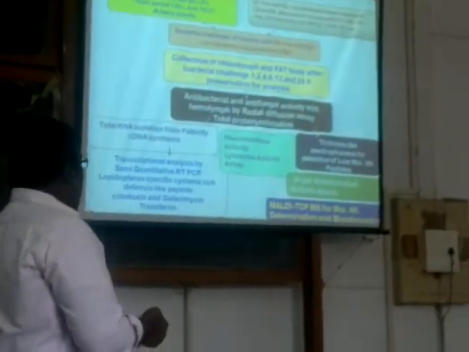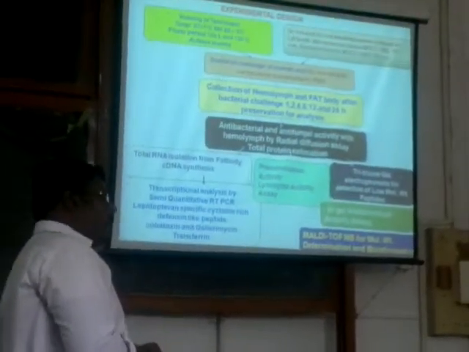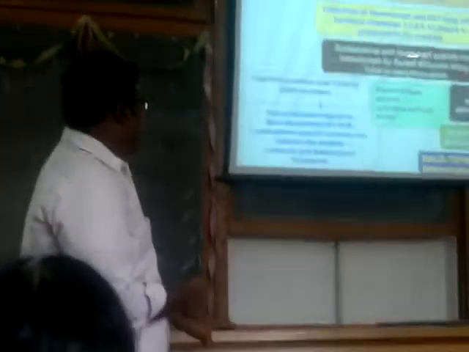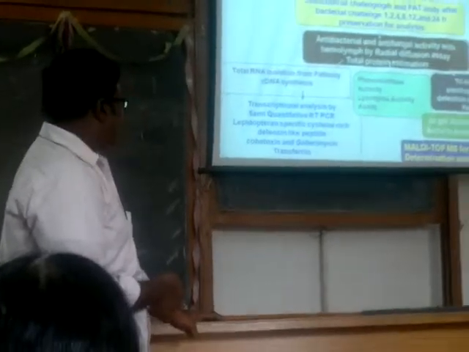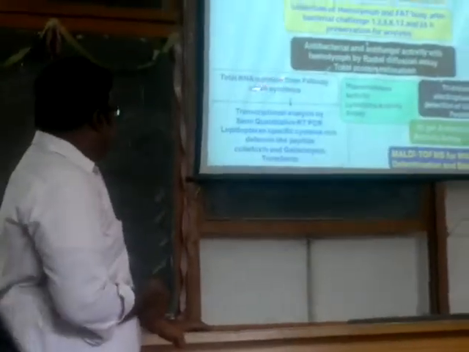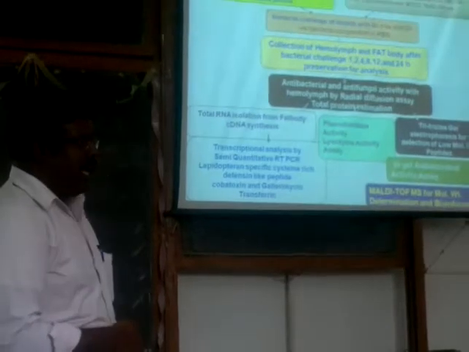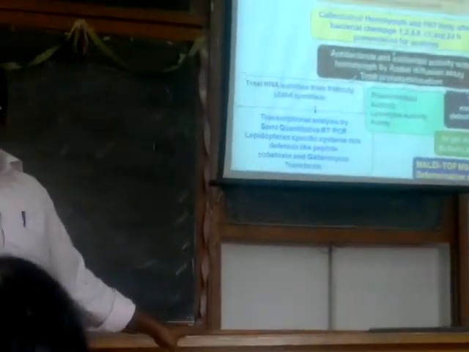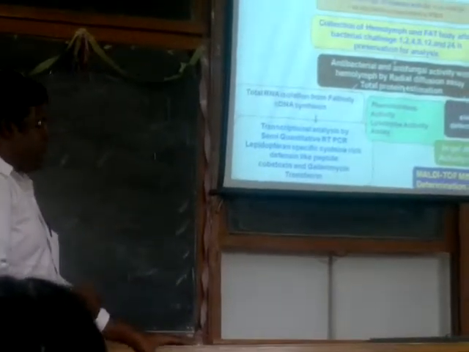We challenged the insect by suspending the bacteria in phosphate buffered saline and injecting the bacteria, and at different time intervals, from 1 to 5 followed by 24 hours, the hemolymph samples were collected. We collected the hemolymph samples, and they were used for antibacterial and antifungal activity, as well as protein estimation. And along with the hemolymph, we collected the fat body to identify various kinds of genes involved in the transcription.